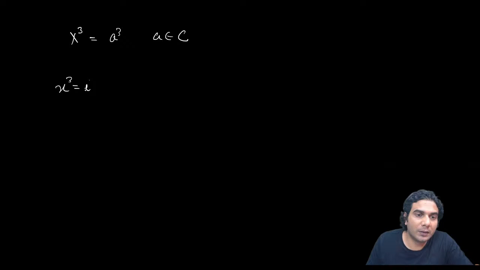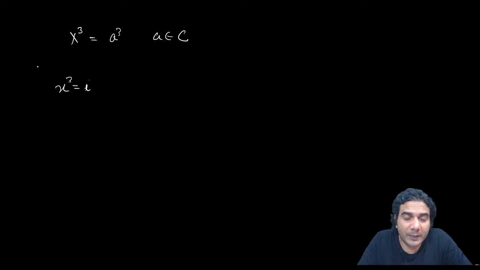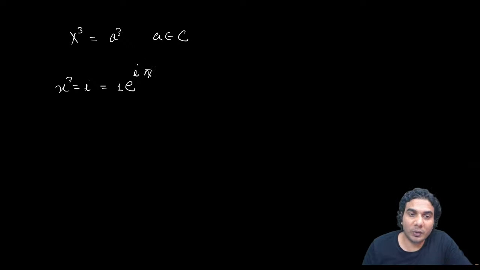You'll have to use the generalized method which I told you while finding the cube roots of unity, the second method, in which we expressed the complex number on the right side of the equation in Euler's form. So iota can be written as, modulus of iota is 1, e raised to i pi by 2, where pi by 2 is the argument of this complex number, plus you need to add 2k pi in this.